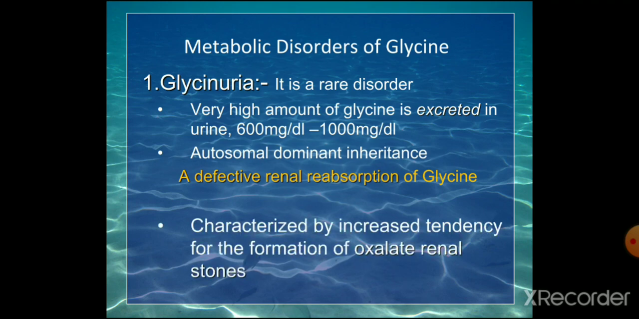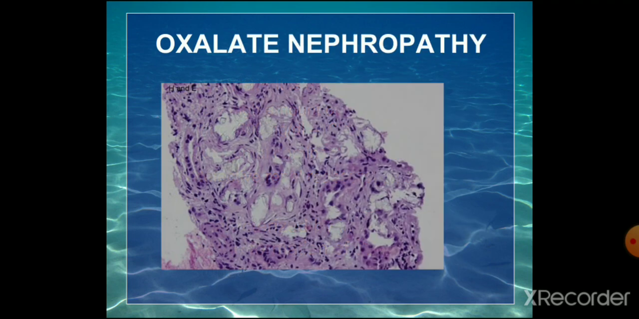It is characterized by an increased tendency for the formation of oxalate renal stones. So in this case, if there is excess glycine, it will be converted to oxalate, and oxalate stones are seen in the kidneys. This is oxalate nephropathy.